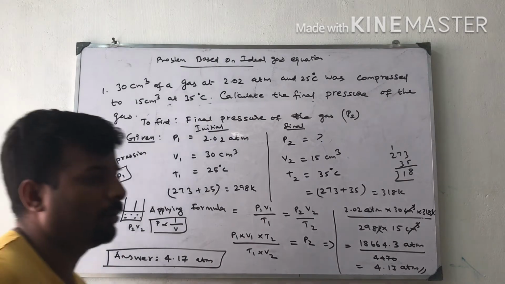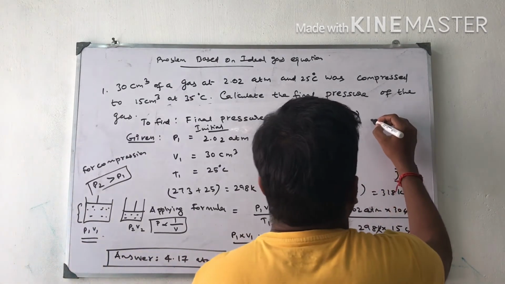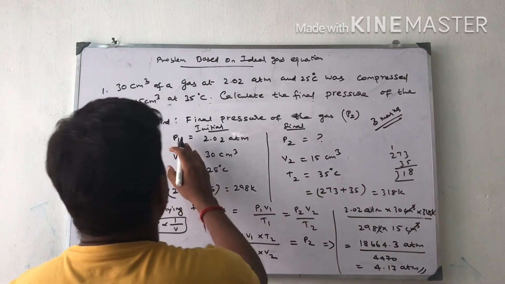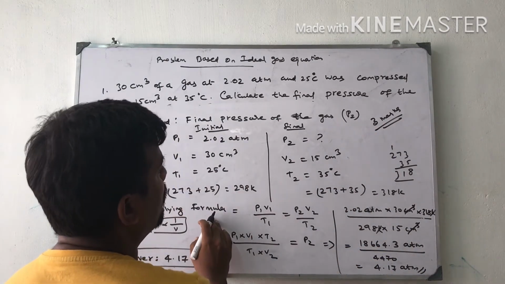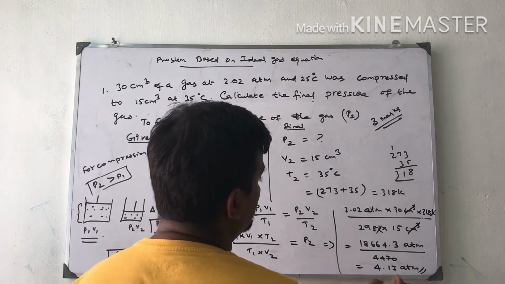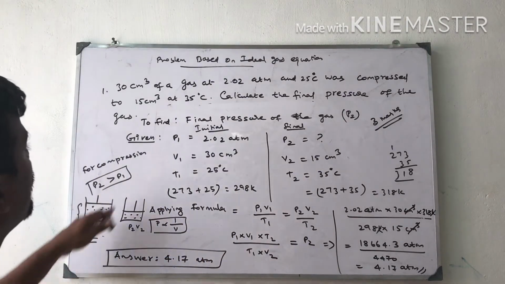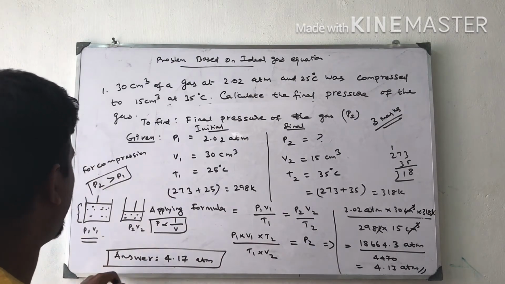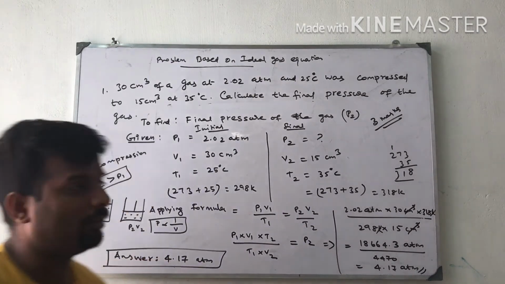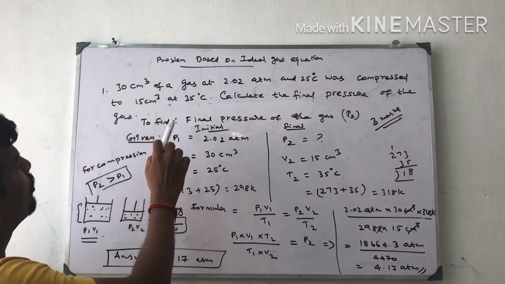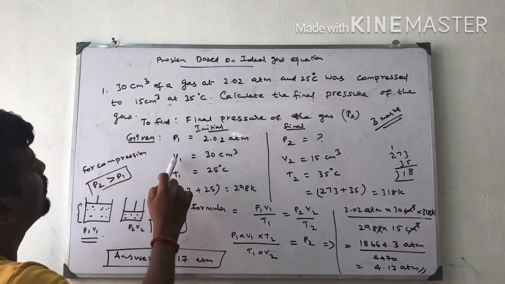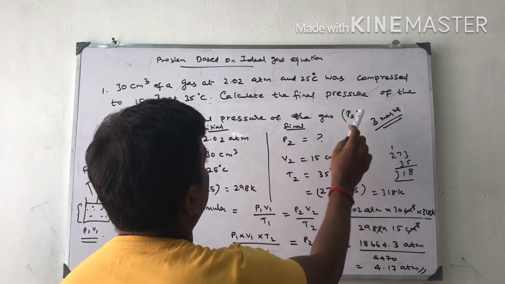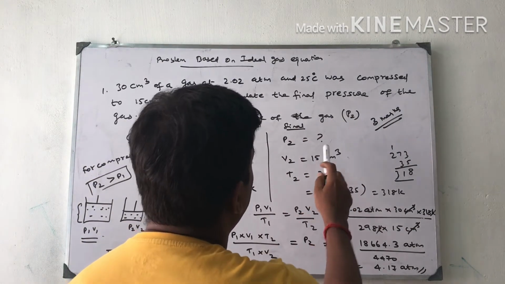Applying simple problems, this carries 3 marks. First write the initial terms, applying the formula, substituting the value, simplify the value, get the answer. Write the given, the formula, the solution and the answer. So first I will tell the questions. This is the question. First they are giving initial pressure, volume, temperature. Substitute here. What we have to find? Final pressure of the gas, P2, we don't know.